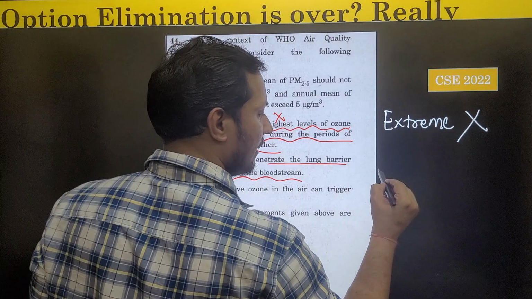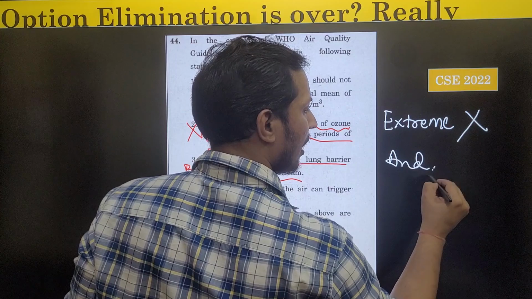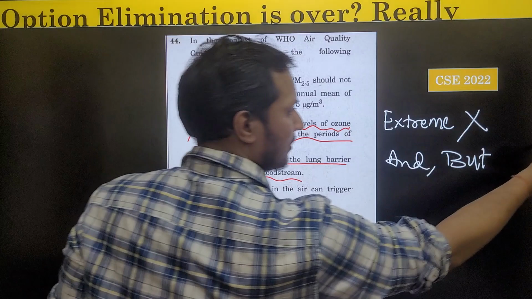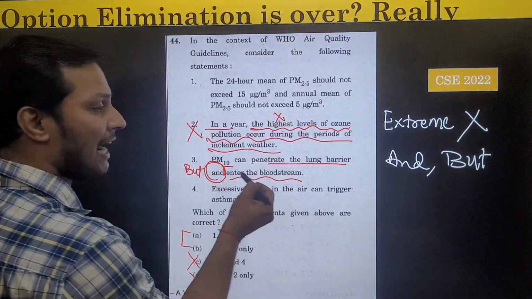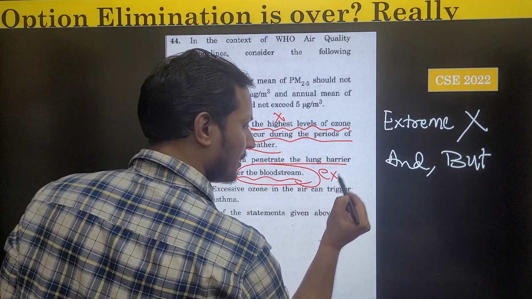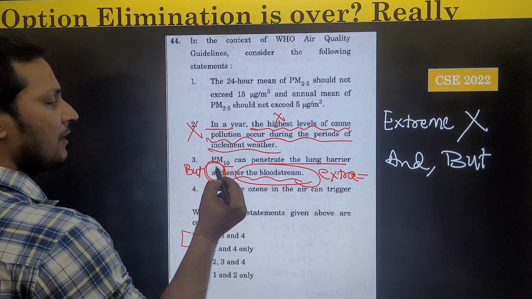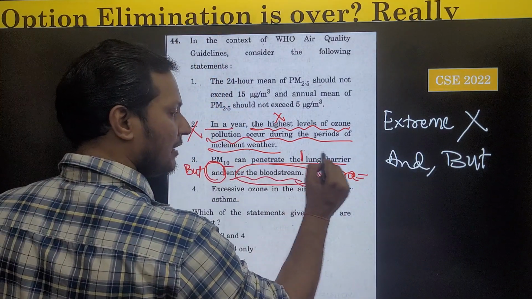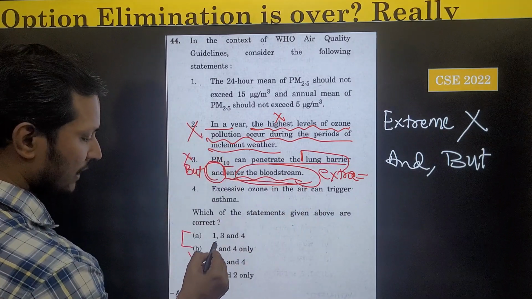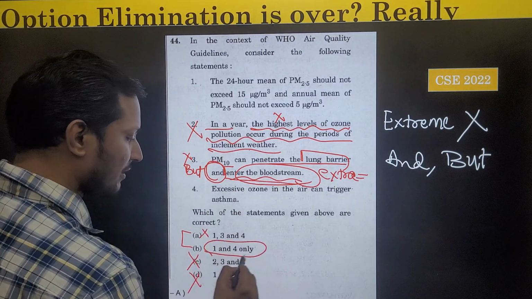They are trying to add extra information, and generally this extra information is incorrect. Here it can penetrate the lung, but it cannot enter the bloodstream. So statement 3 is also incorrect, and we get the answer 1 and 4 only, which was the correct answer.